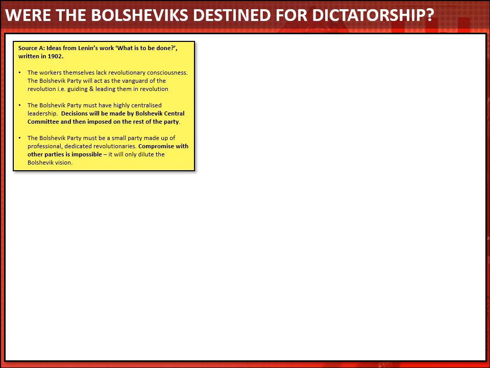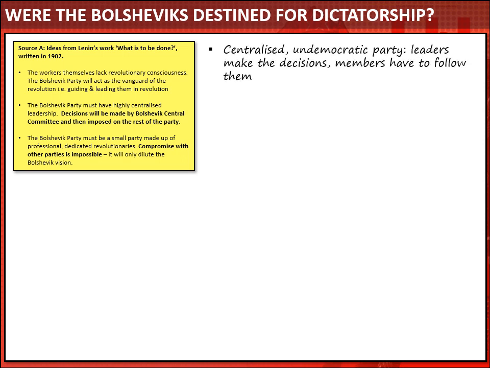Lenin's setting out his vision of what the party should be like. And instantly we can see here that the party from its earliest days was very centralised and undemocratic. The leaders made the decisions and the members simply had to follow them. And we can also see here that right from the party's earliest days, it was unwilling to compromise or work with other parties. So again, perhaps we can see some roots there of the Bolsheviks' undemocratic tendencies.